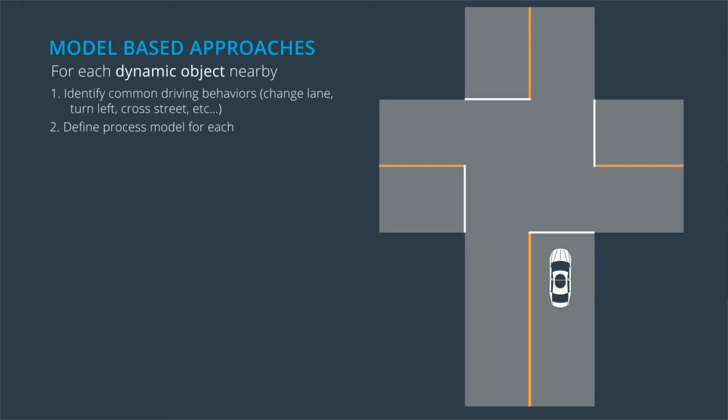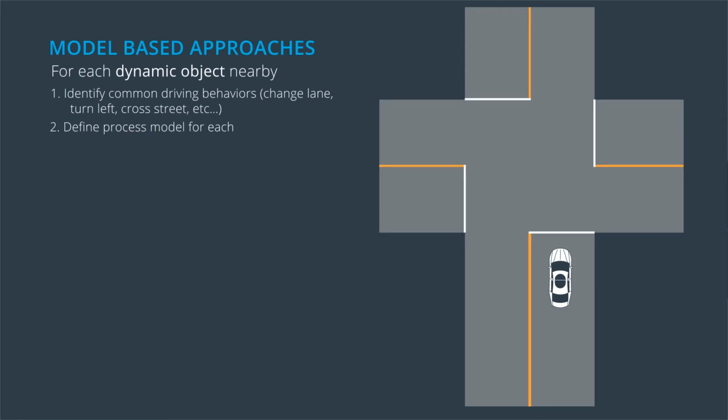In our intersection example, the left turn process model would produce an uncertain future state located roughly here. The going straight process model would produce an uncertain future state located roughly here. And the right turn process model would produce an uncertain future state located roughly here. If you keep running the process models, your uncertainty will increase. Once we have a process model for each behavior, we can go to the next step.